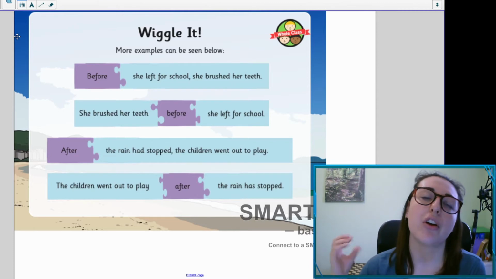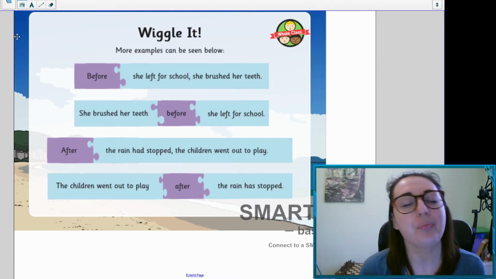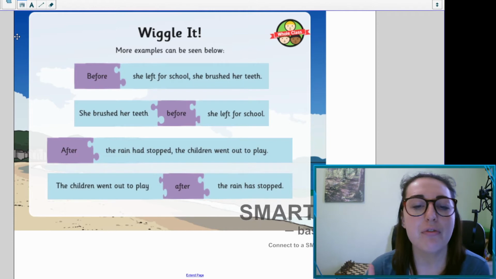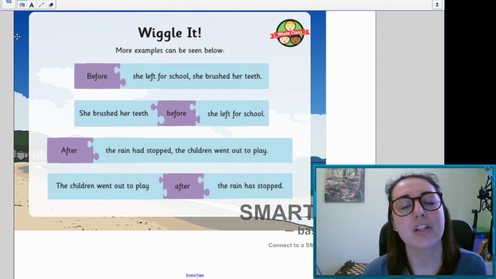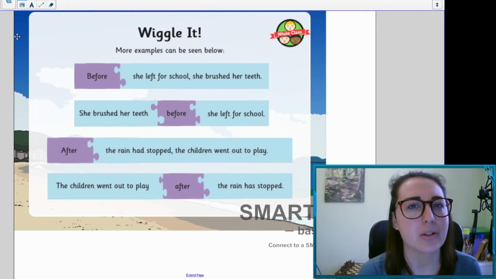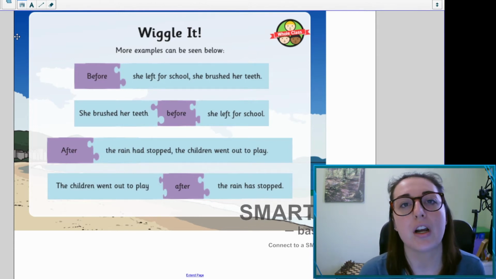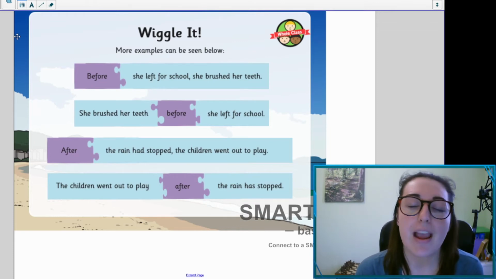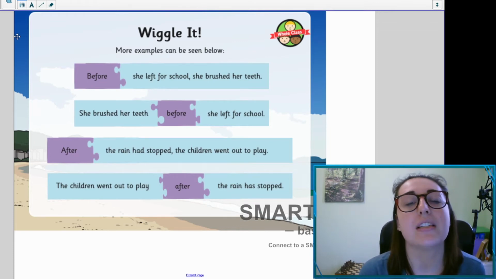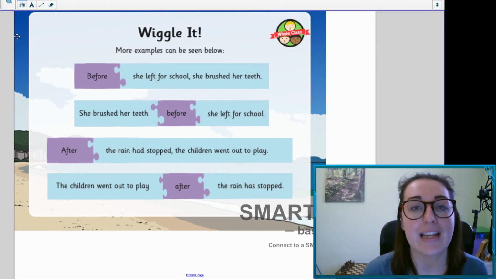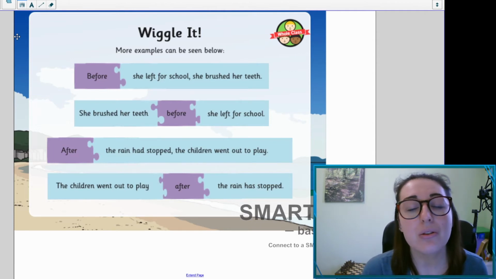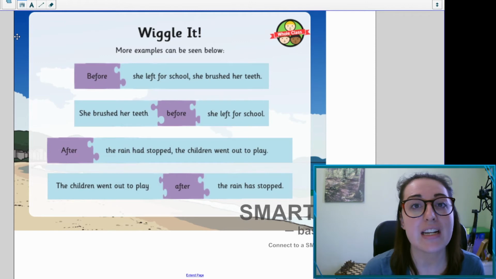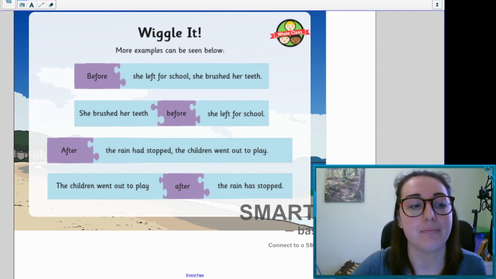Now we can't just throw any random time word in there because it wouldn't make sense. If we swapped those around and said after she left for school she brushed her teeth, I'm not sure many of us brush our teeth on our way to school or when we get to school, so that time conjunction wouldn't work there. So it's the same as when we're thinking about any vocabulary. You've got to choose a word that makes sense in your sentence. But time conjunctions are a great way to add some more detail and to make your writing really interesting as well. And also just to add some information for the reader of when certain events happen.